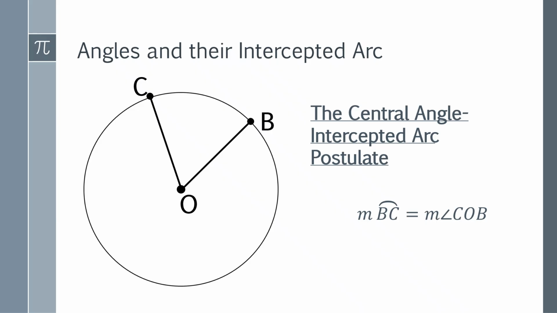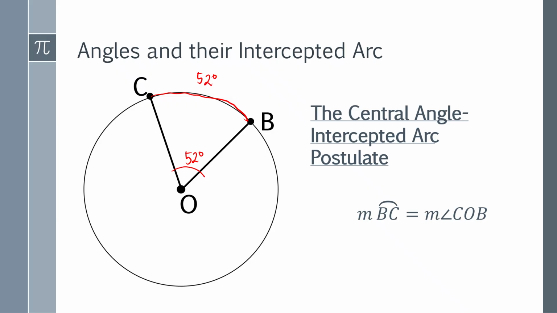Meaning to say that when you have this given measure of this central angle, like for example, this is 52 degrees, therefore your arc BC here is 52 degrees also. Okay?